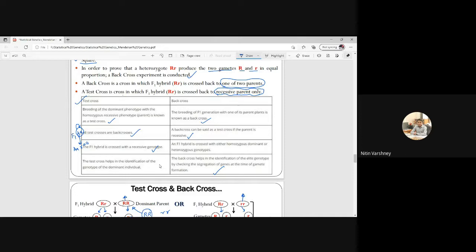So this is nothing but another type of definition of this. Simple definition is simply here I have written here, a test cross is a cross in which F1 hybrid, that is R, capital R, small r, is crossed back to the recessive parent only.